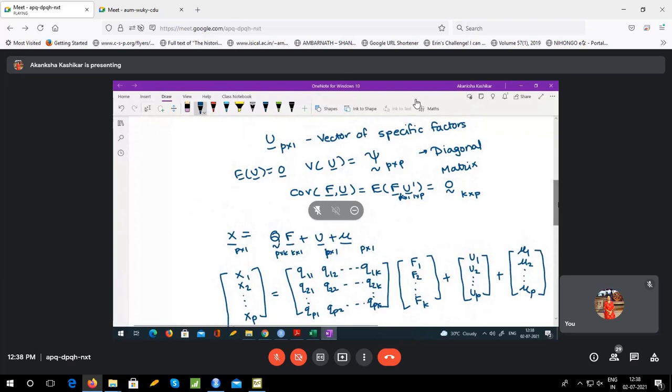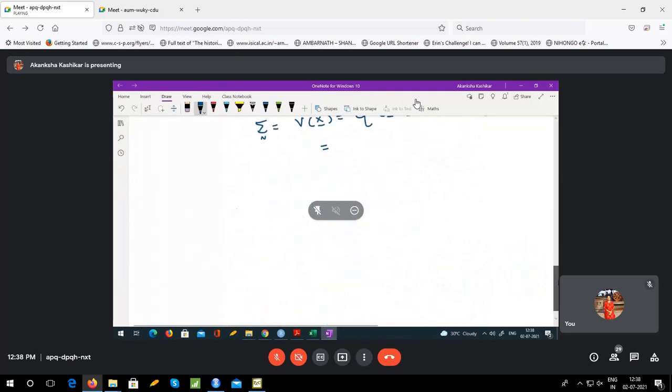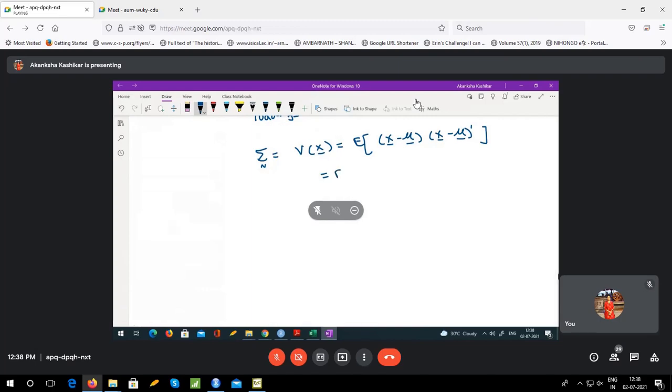X minus mu would be QF plus U. So I will have expectation of (QF plus U) into (QF plus U) prime.